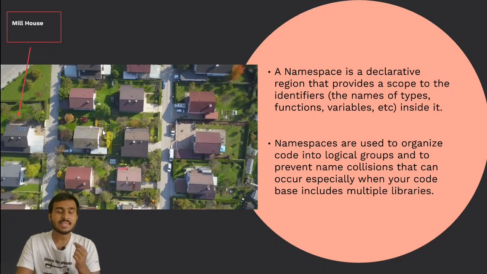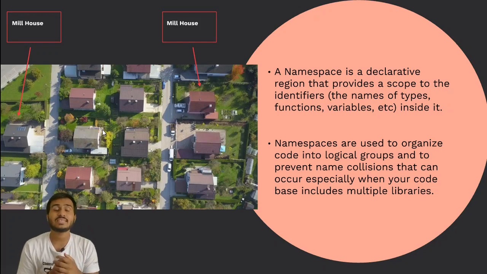Okay, so you can see on my screen I have pointed to one house whose name is Mill House. There's one more house in the same society or in the same area, where there are thousands of row houses, and its name is also very similar, its name is also Mill House. Now what is happening: the owner of the Mill House on the extreme left-hand side